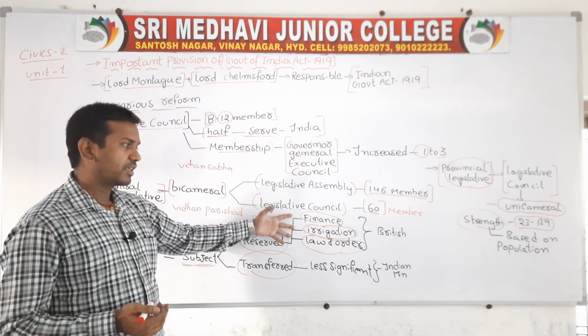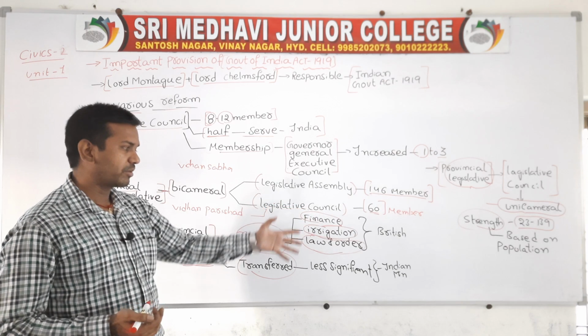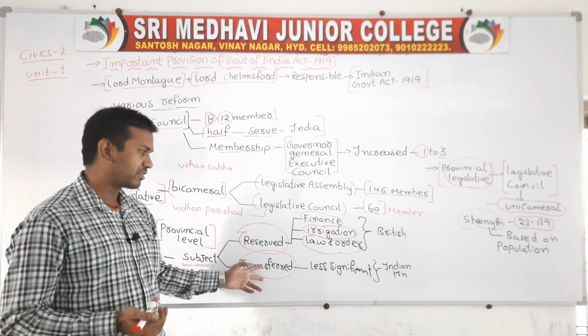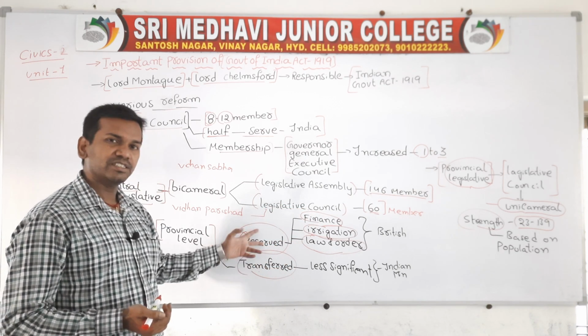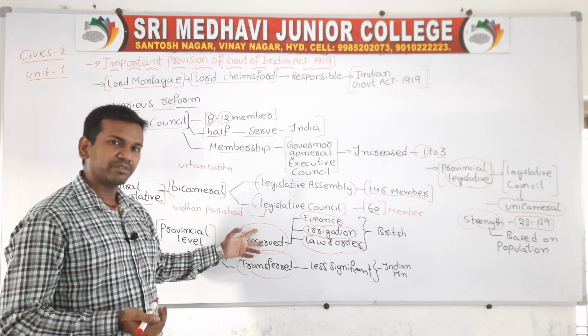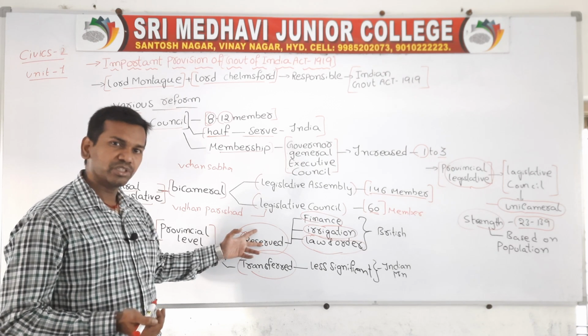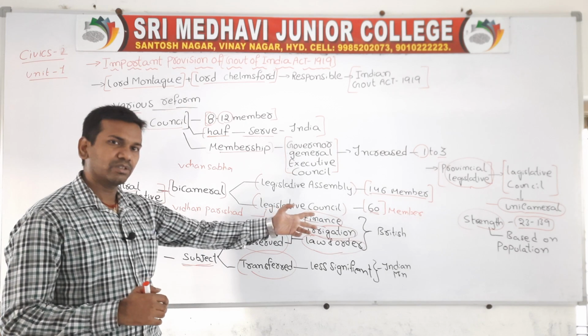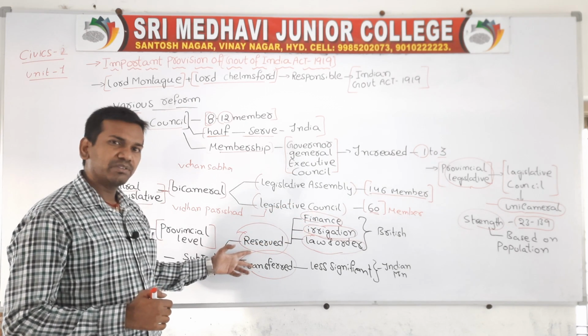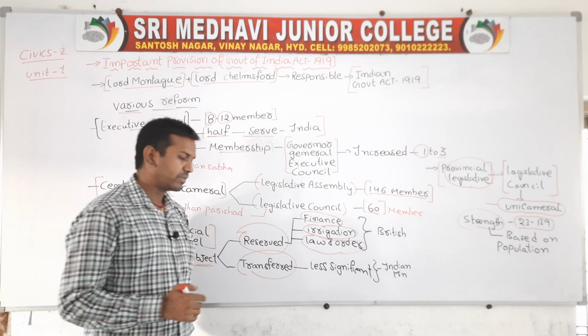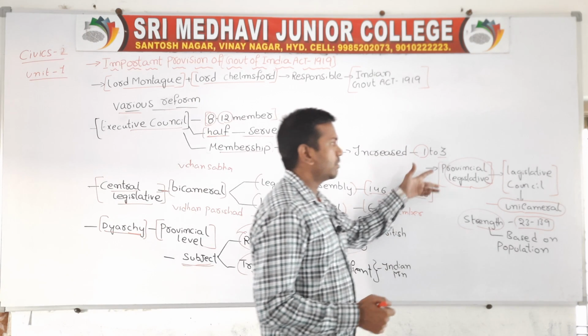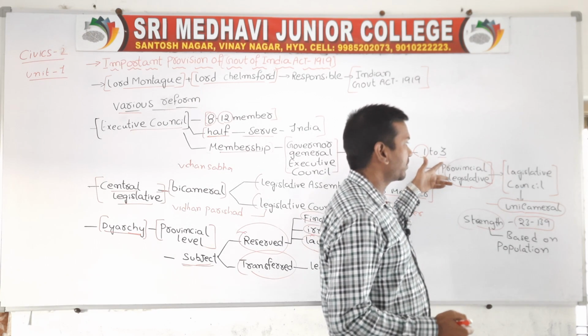The main and important fields, which played a crucial role, were in the reserved list under the British government. The less significant fields, in the transferred list, were under the control of Indian ministers.